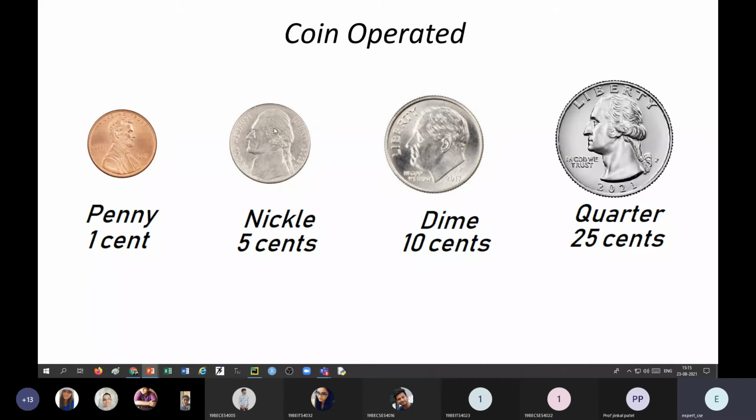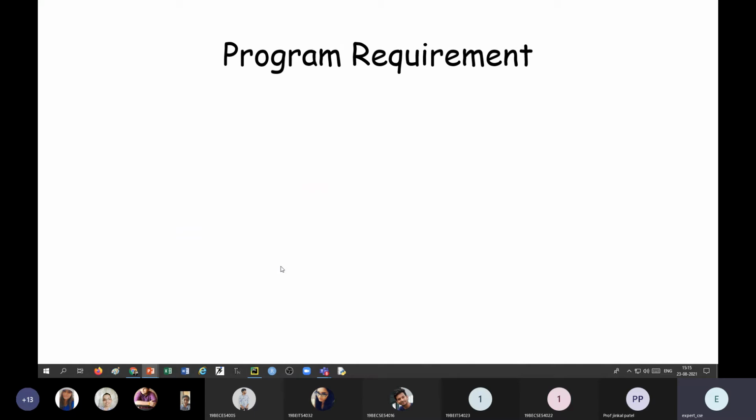Since the value of the coffee is in terms of dollars, all 4 of these values can be converted in terms of dollars. So a penny will be equivalent to $0.01. Similarly, a nickel will be equivalent to $0.05, then 0.10 and 0.25. These are the pieces of information given to us.